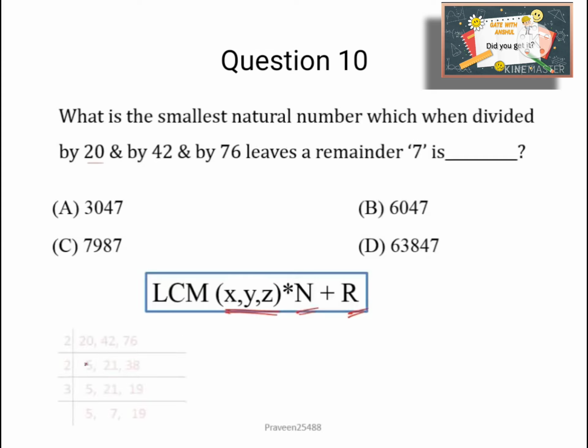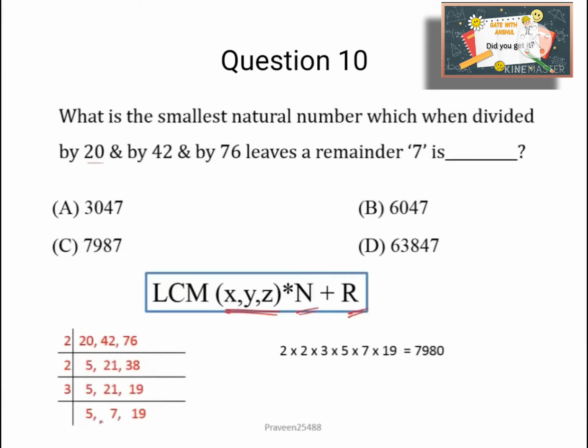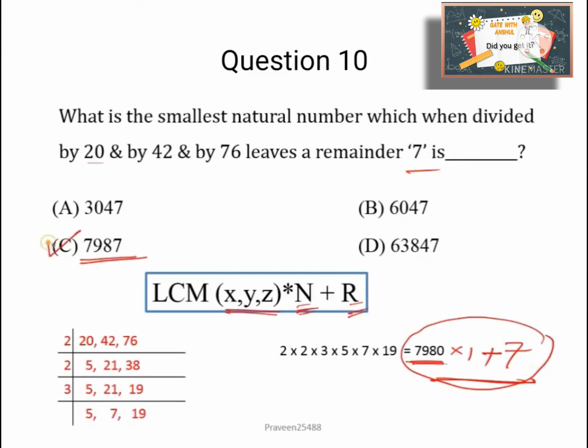So LCM I have already calculated here. The LCM of 20, 42 and 76 is nothing but 2 into 2 into 3 into 5 into 7 into 19, which is equal to 7980. If we multiply this 7980 by a small integer number which is 1 and add a remainder which is given, 7, so here this least number we will get is 7987. So here C is our correct option.